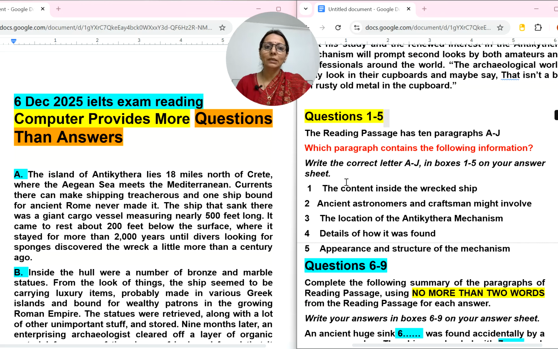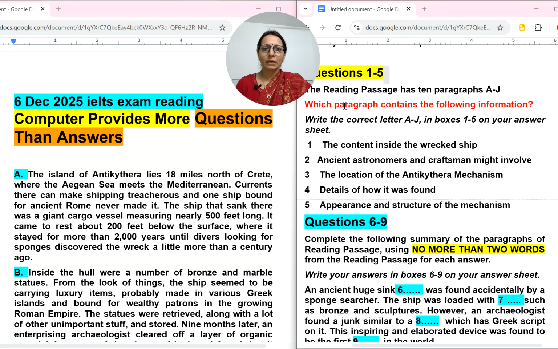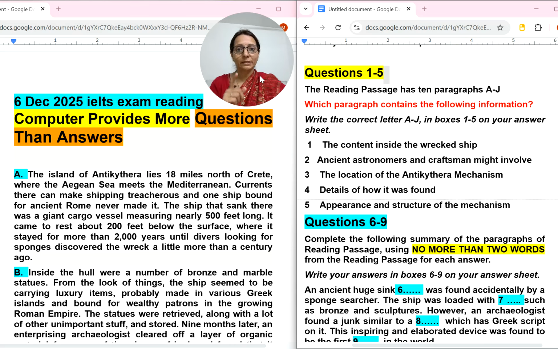Some students are good at fill in the blanks. You can do it, and I always prefer to start my reading passage with the first type of question. So let's start with the first type of question. Side by side I will keep telling you IELTS reading tips and tricks for getting 9 band scores in IELTS reading. The first question is, which paragraph contains the following information? Let's take my pen and read the instructions. Reading of instructions is really important.